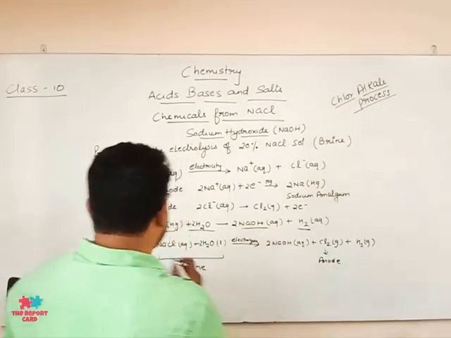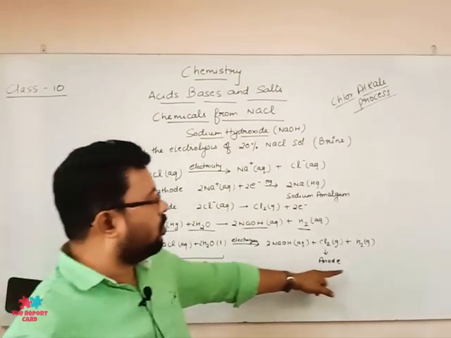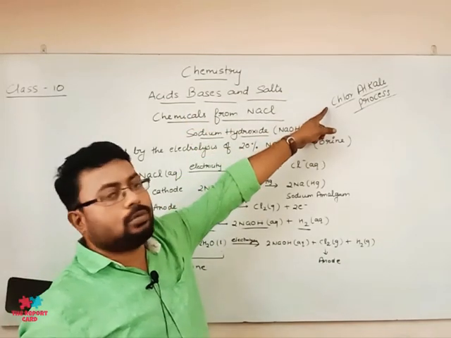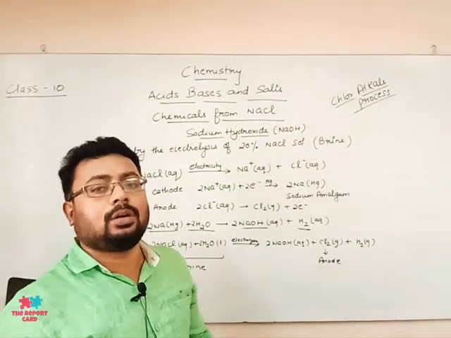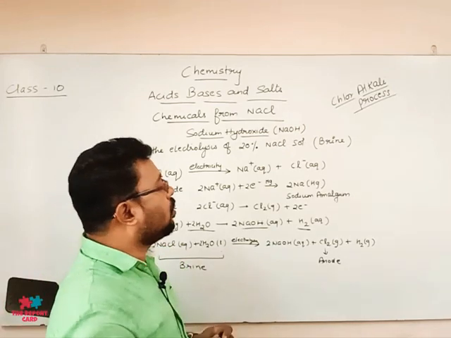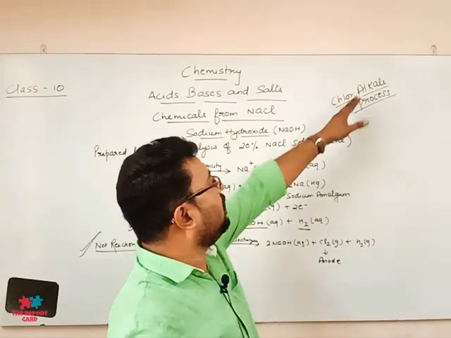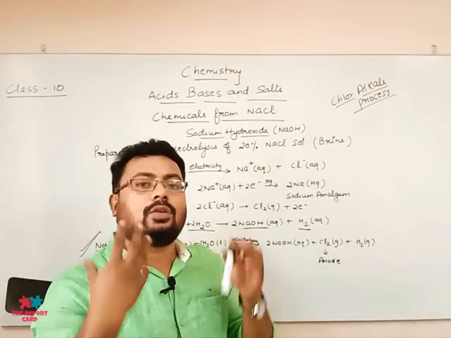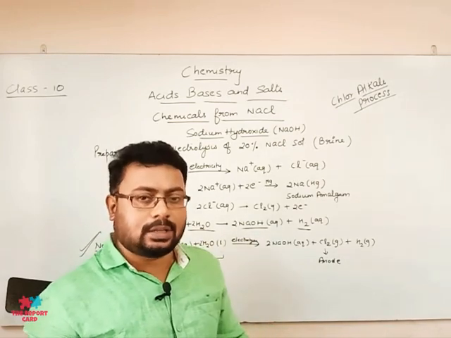Understood? So this is the net reaction of this entire process. And what is this process known as? It is called the chlor-alkali process. Why chlor-alkali? Because chlor means chlorine, which is released, and alkali, of course, is the sodium hydroxide that is formed. Because of this, we call it the chlor-alkali process. Understood?